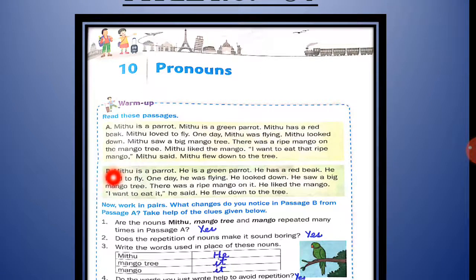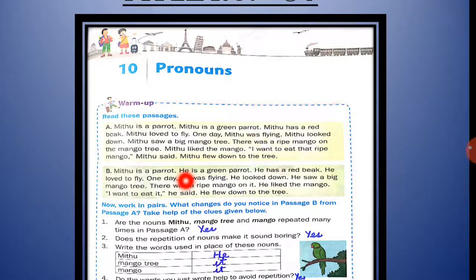So in the passage number B, you can see Mithu is a parrot. In the first sentence, the word Mithu is used. In the second sentence, instead of using Mithu again, we have used the word he.